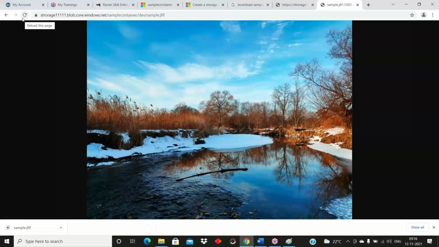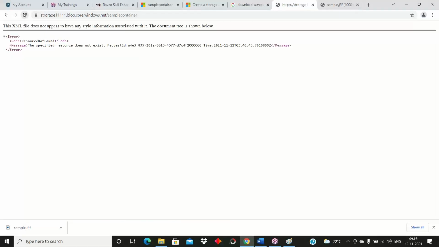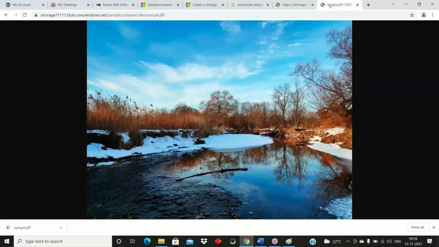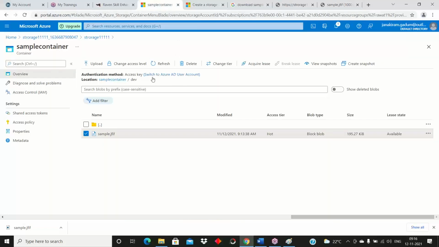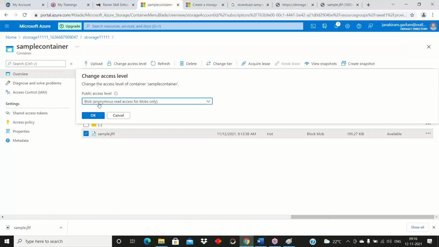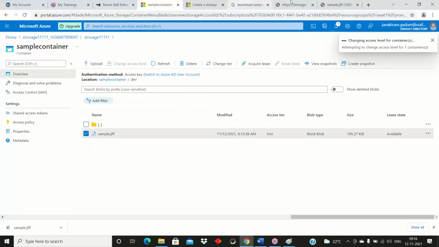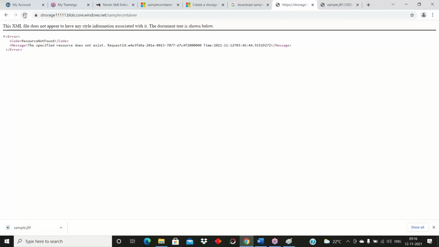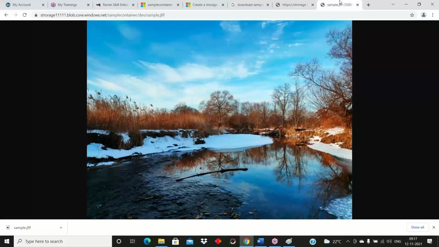This is the access level. If I provide container level, okay, for now I don't have any data inside of the container, so if we have, now I can see. So blob level access, I can see.